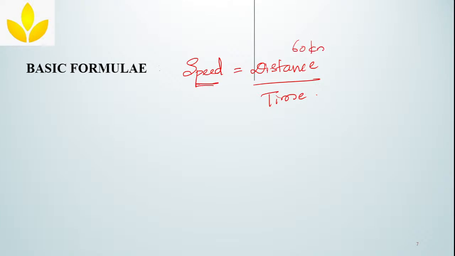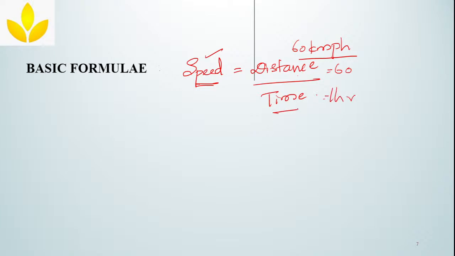The very basic formula that you need to learn from time, speed and distance is speed is equal to distance divided by time, right? Most of you will be knowing this. Whenever someone asks you what is the speed of your vehicle, 60 kilometer per 1 hour. So what is this 60 kilometer per hour? It is nothing but your speed, and the distance here is you have covered 60 kilometer. In what time have you covered it? You have covered it in 1 hour.